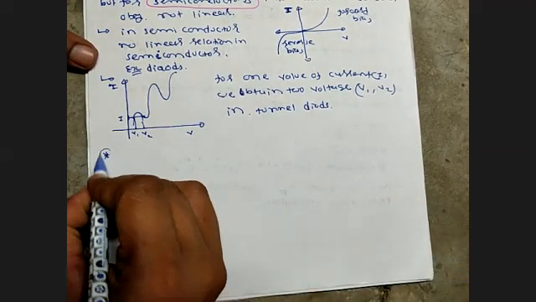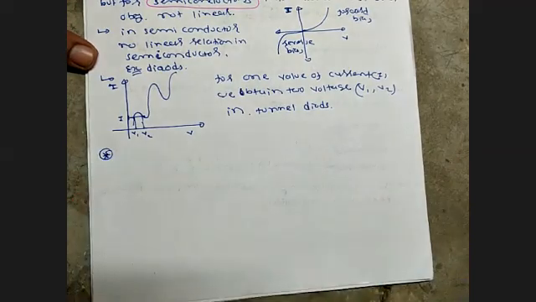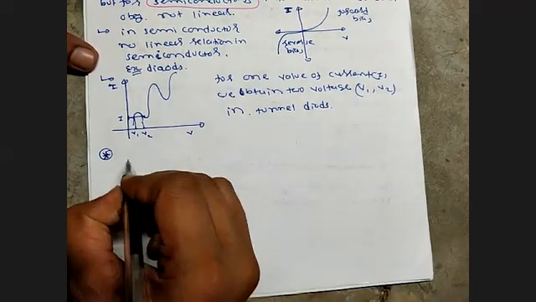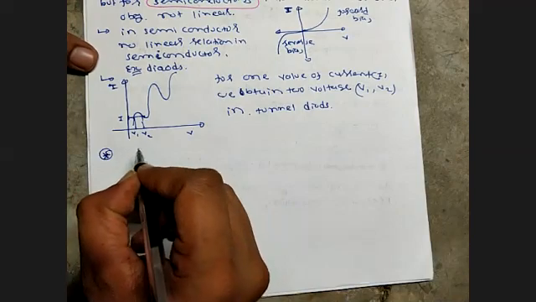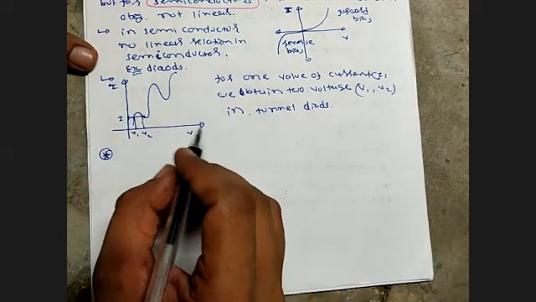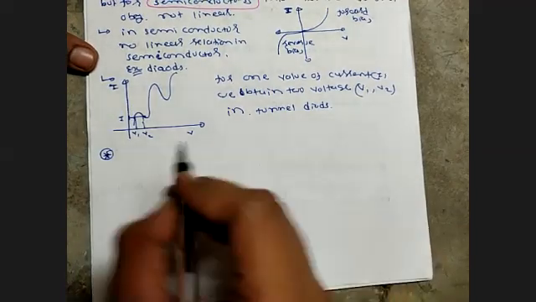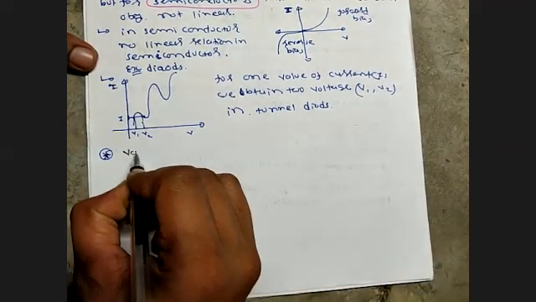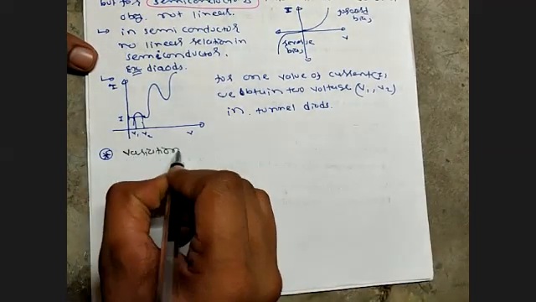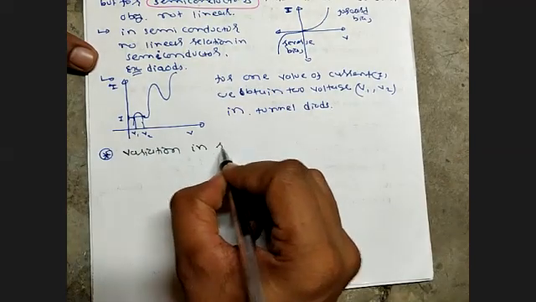Now further, the next question is about resistivity: how does resistivity vary from conductor to conductor? Variation in resistivity.